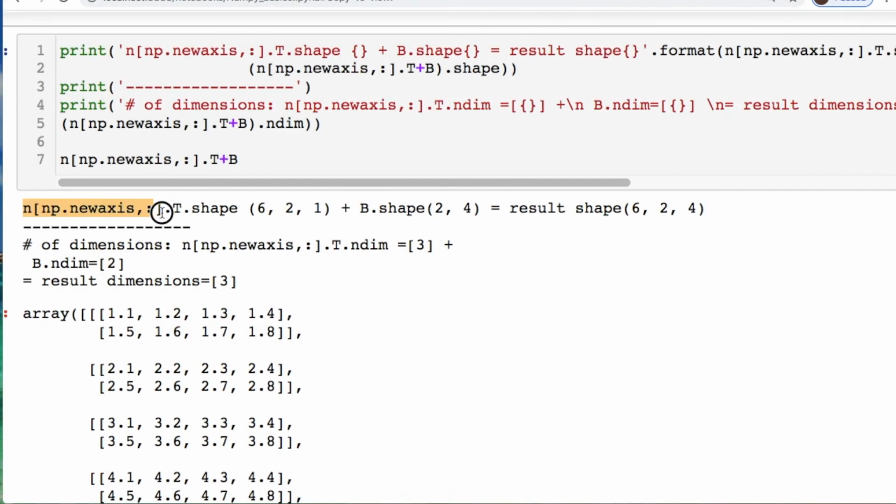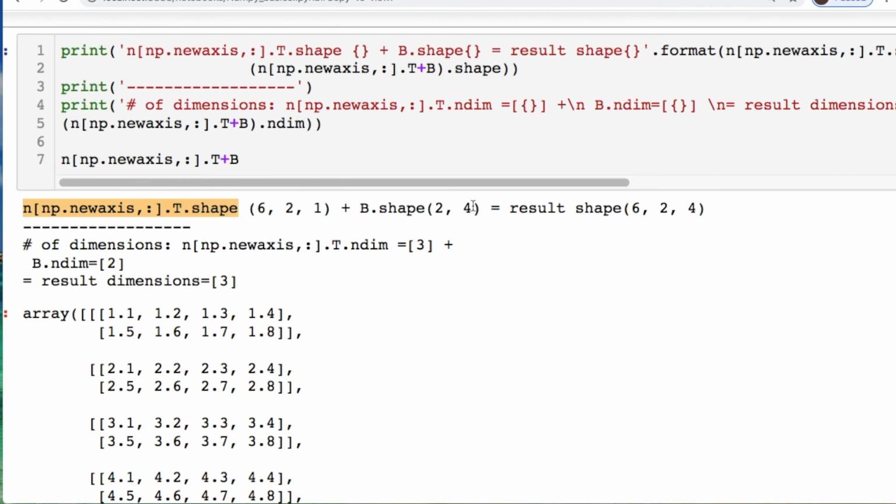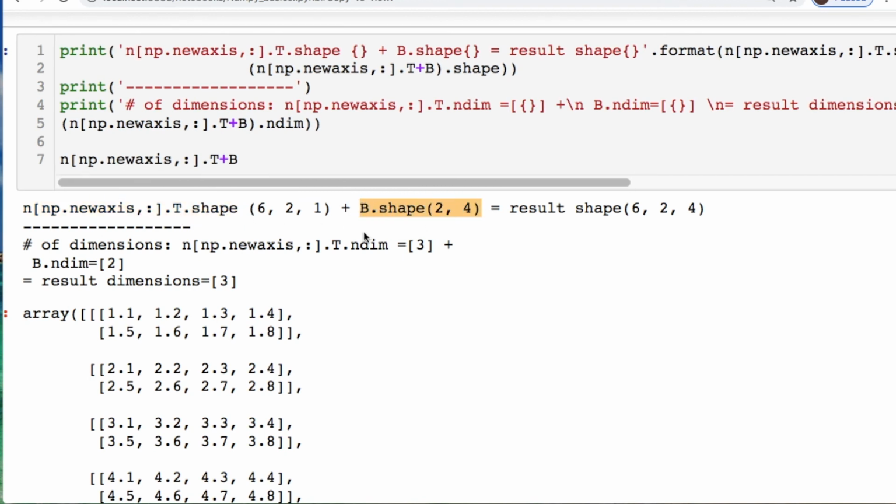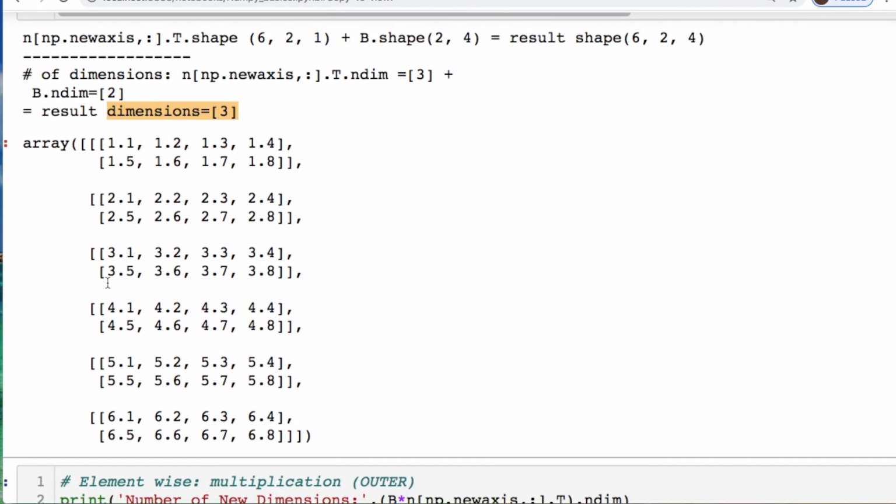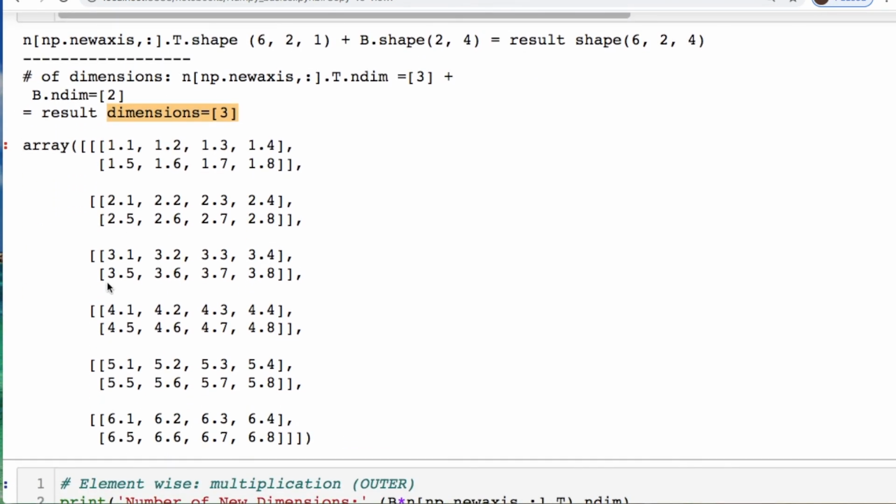So what I did was I took the new value that I needed for the shape, and I wanted to show you that if we're taking the shape of B, we have a 2 by 4 and a 6 by 2 by 1. And we end up with the result of a 6 by 2 by 4. So you're using this and you're using this. So we're taking a 3-dimensional object, adding it to a 2-dimensional, and ending up with a 3-dimensional result. That's what we get from this. That's how we can move a 1 dimension and 2 dimension end up with a 3 dimension, starting with a 6 by 1 and a 2 by.